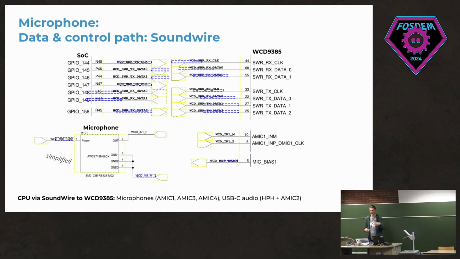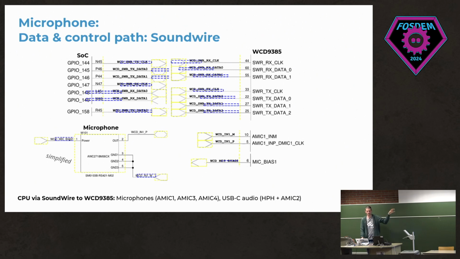So in this case, again, as you can imagine, there will be some connection path between the SoC and the amplifier chip, and then from the amplifier to the audio codec, and from the audio codec to the microphone to get microphone input. So you can see here there's a bunch of pins, GPIO 144 to 158, and 149, and then 158 also. They're connected there. It's the SoundWire protocol. And there will be a physical connection between the audio codec and the microphone, where it can get the data there.